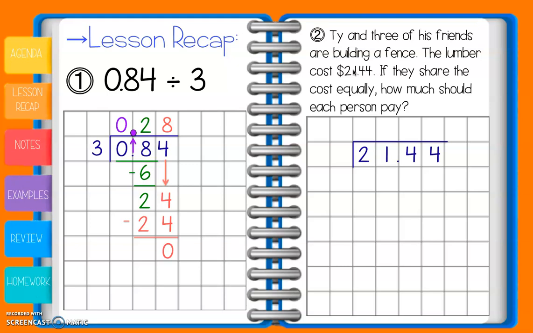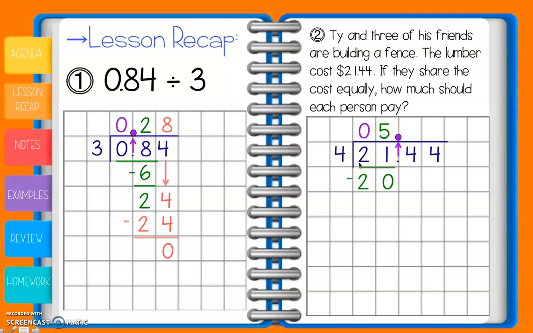I'm taking $21.44 and I'm dividing it amongst Ty and his 3 friends. So if I have Ty and then 3 more friends, that means we're going to be splitting it amongst 4 people. Now our first thing to do is to bring our decimal up into our quotient, okay, and then we're just going to long divide like normal. So 4 goes into 2 0 times, but now I'm going to look at it as 21. 4 goes into 21 5 times. 5 times 4 is 20.